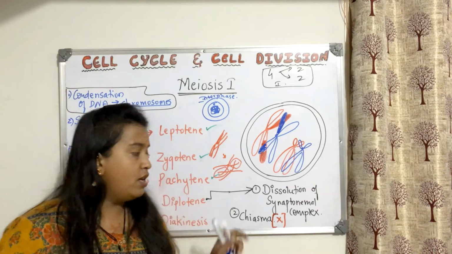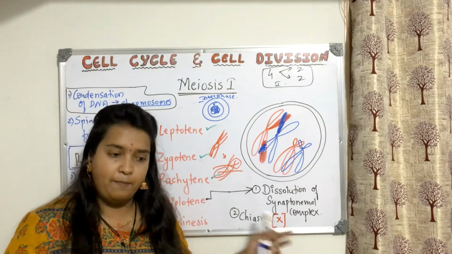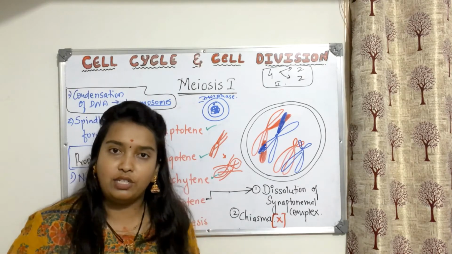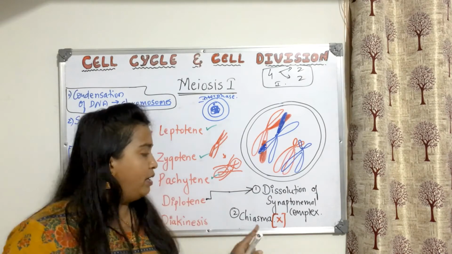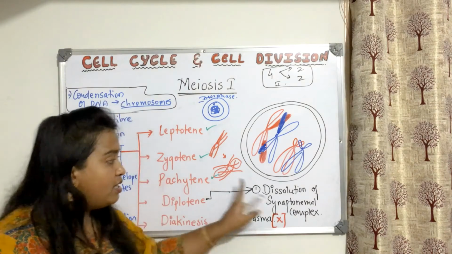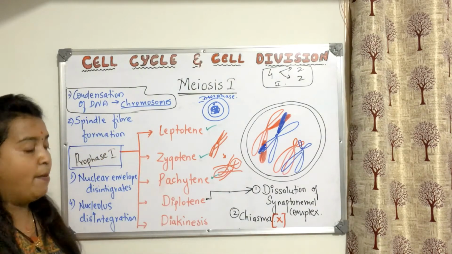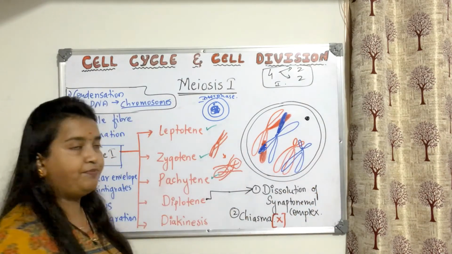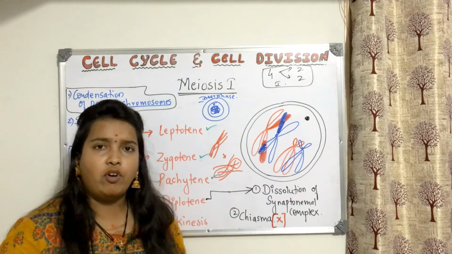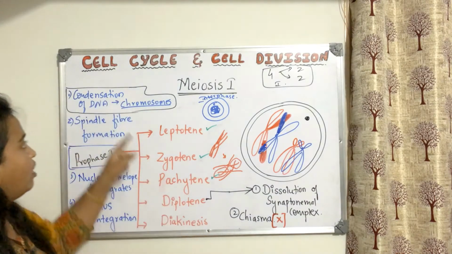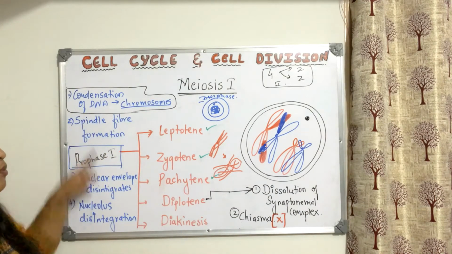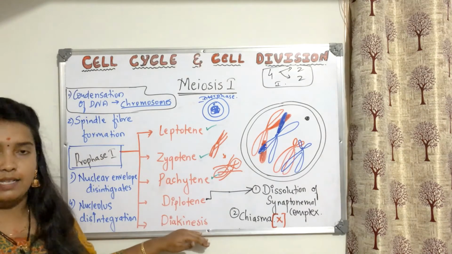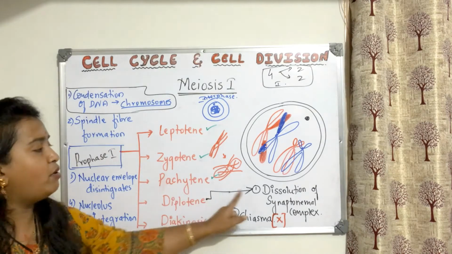Why? Because of the dissolution of the complex, they are trying to move away from each other, because they have lost the interest, they have lost the attraction. So now you will be able to see chiasma formation. This is important about diplotene. But still you are able to see the nucleolus. Still the nuclear envelope is there. And still we have not completed Prophase 1. So our thing is what? These things that we have written here, all the 4 points, should be completed before we complete Prophase 1, meaning before we complete diakinesis. So this is about diplotene.